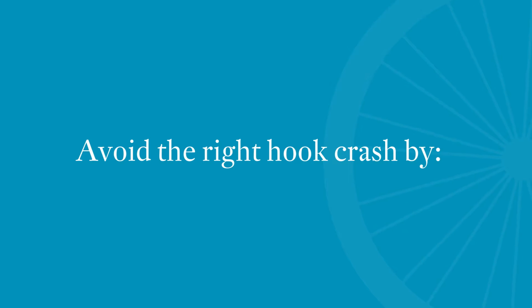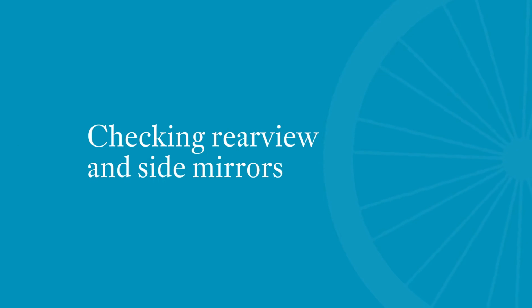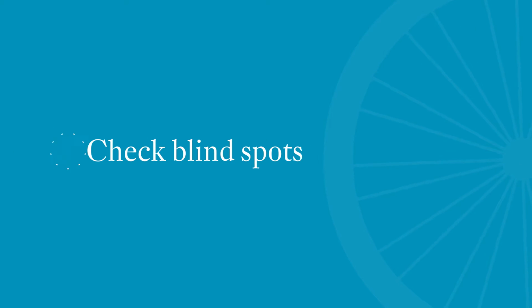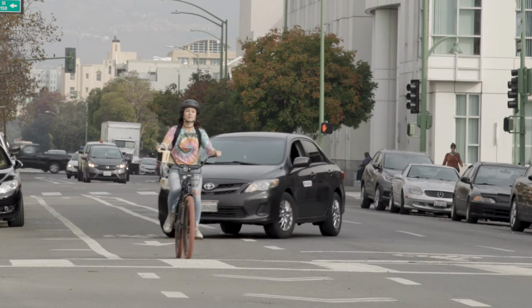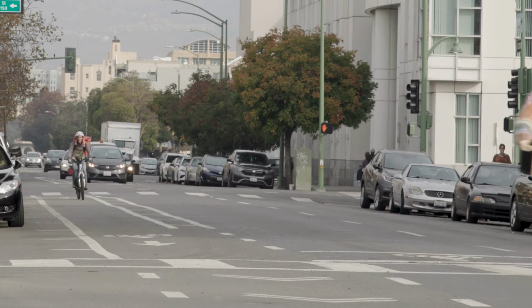A driver can avoid the right hook crash by using your right turn signal, checking your rear view and side mirrors, and turning your head to check blind spots. It is always safer to stay behind a bicyclist and wait until they pass through the intersection to execute your